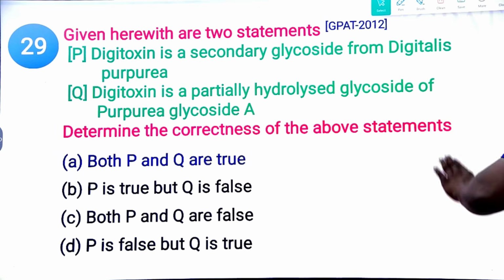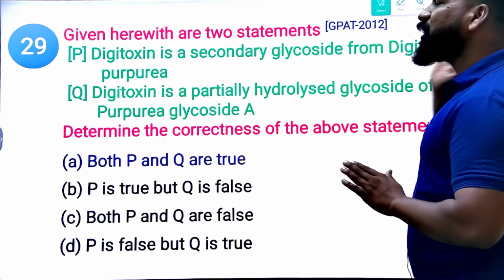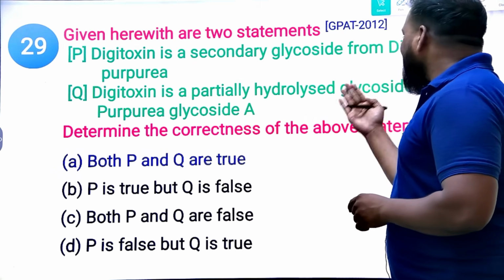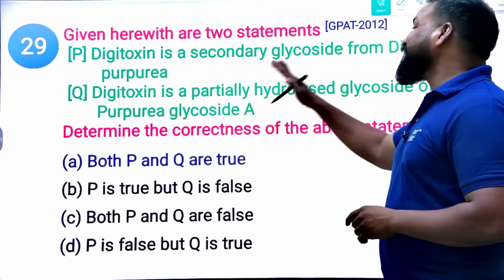P and Q are true. Yes, it is. Digoxin is obtained from Digitalis purpurea, and it is partially hydrolyzed into digitoxin.